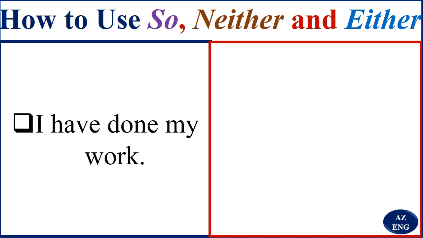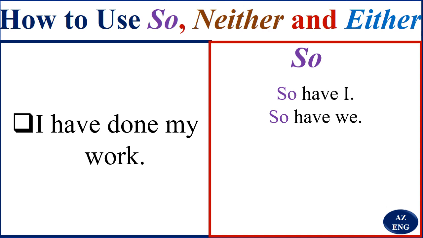Now we've got I have done my work. So I want to say I have done my work too, or I have also done my work. I say so have I. This is talking about I. So have we.